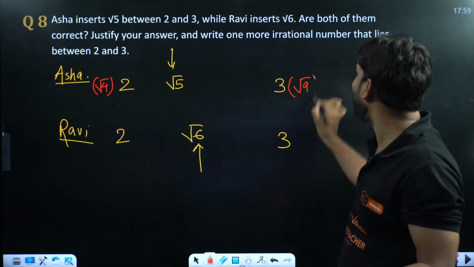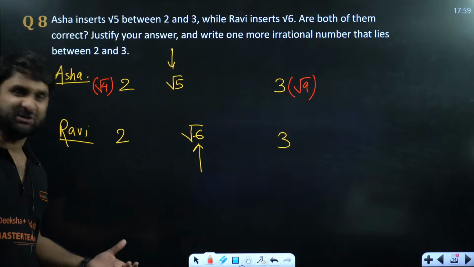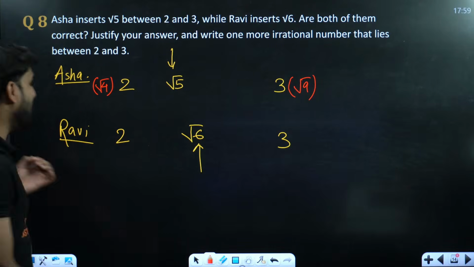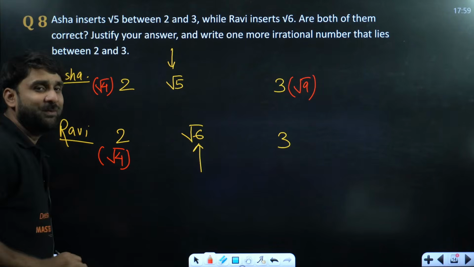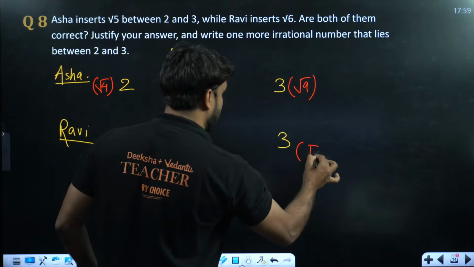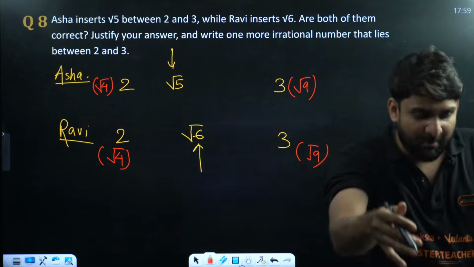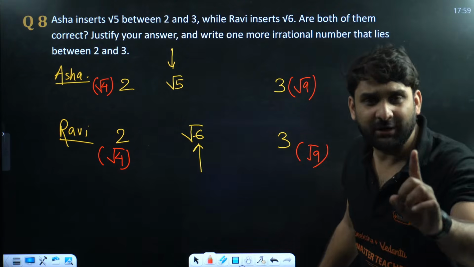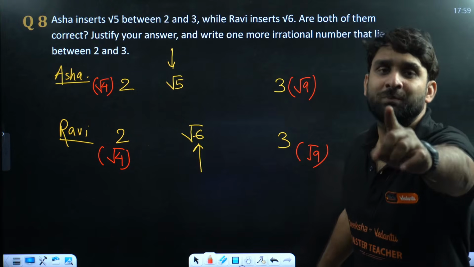Similarly, 2 can be written as under root 4, because under root 4 is also equal to 2, and 3 can be written as under root 9. Are you agree or not? Please tell me in the chat section.